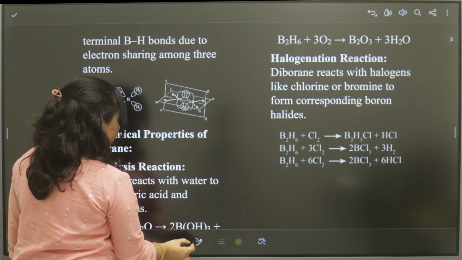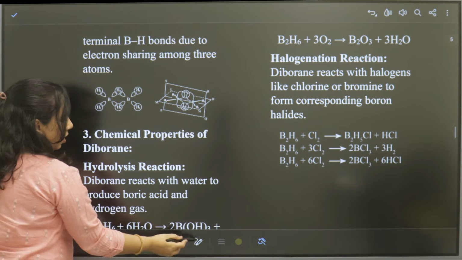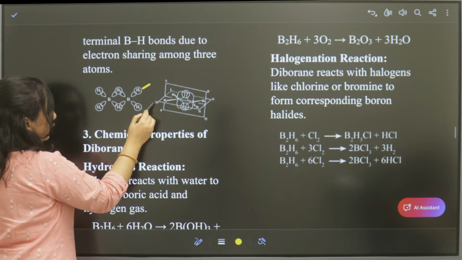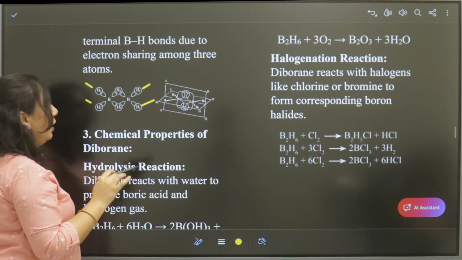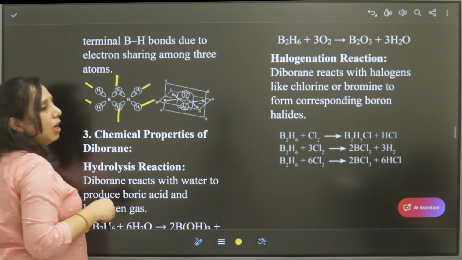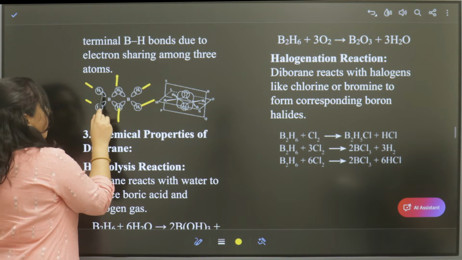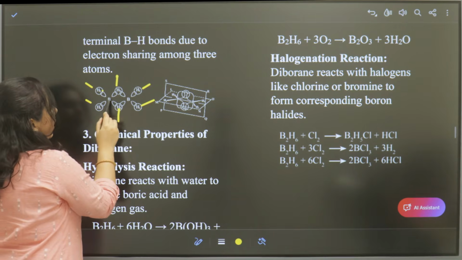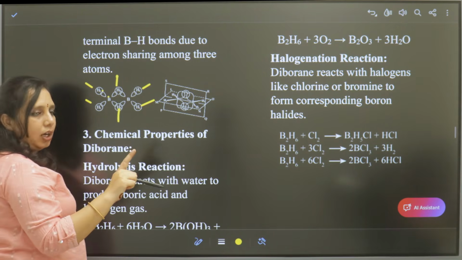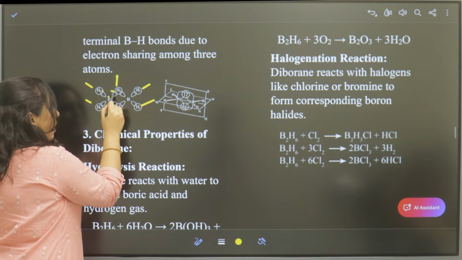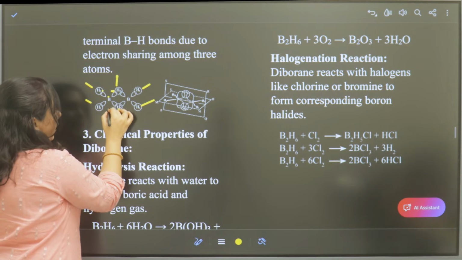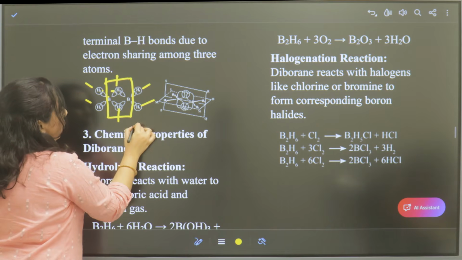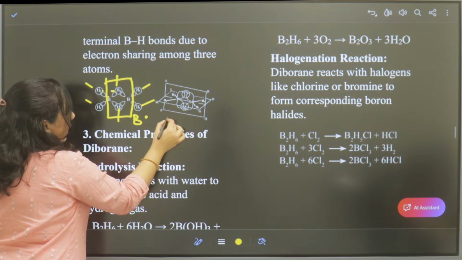So here you can see the structure. These 4 are the 1, 2, 3, 4 terminal hydrogens. These are the bridging hydrogens. So here 1, 1, 1, 1, 4 electrons are done. And here each boron has 1 electron.